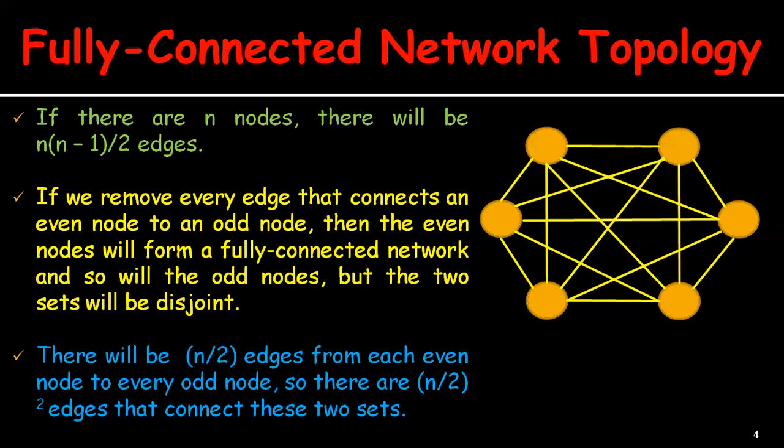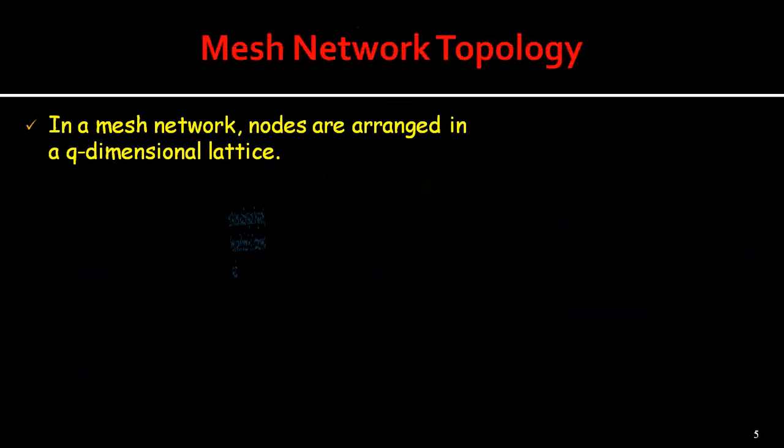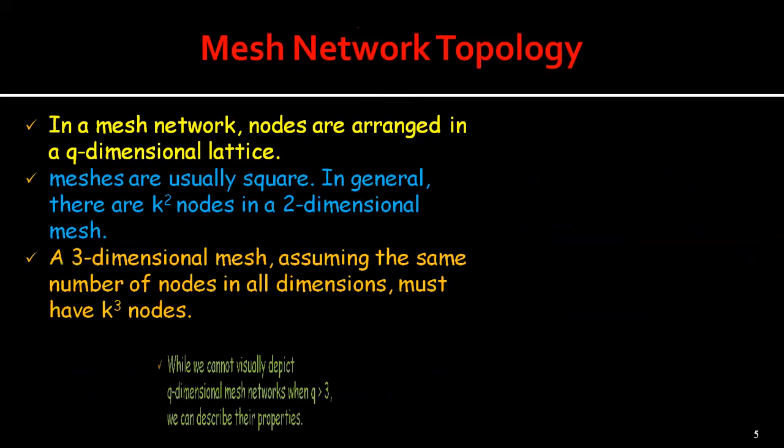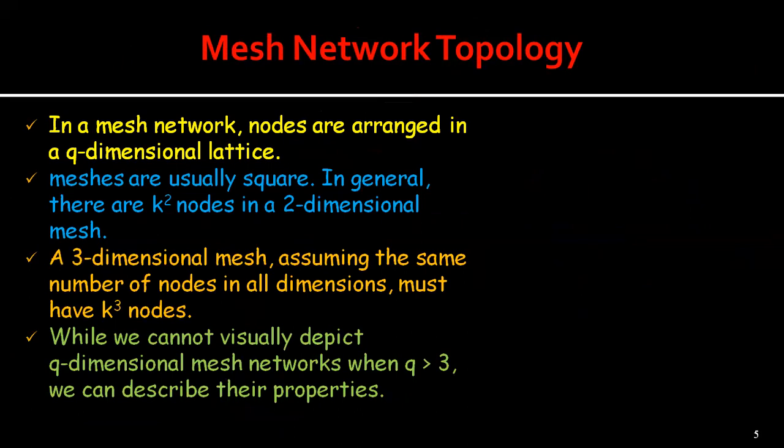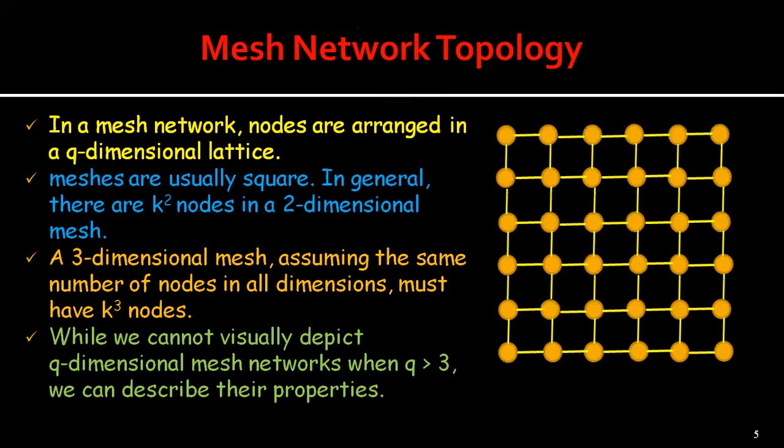Okay, so now coming to the mesh network topology. In a mesh, the nodes are arranged in a q-dimensional lattice. Here is a 2-dimensional lattice with 36 nodes, which we can see in this particular figure.